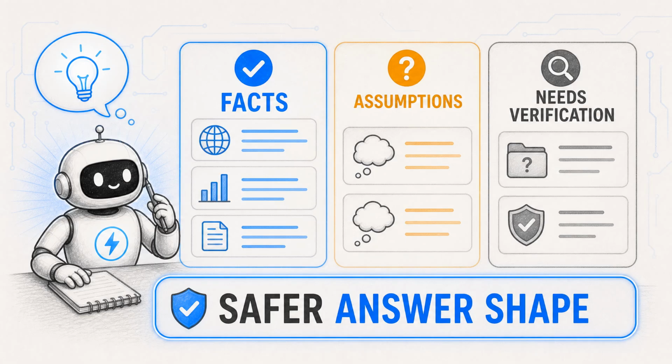You can also ask the chatbot to separate facts from assumptions, say when it is unsure, and list what would need verification. This does not make it perfect, but it encourages a safer answer shape. For important topics, you should still check primary sources or trusted experts.